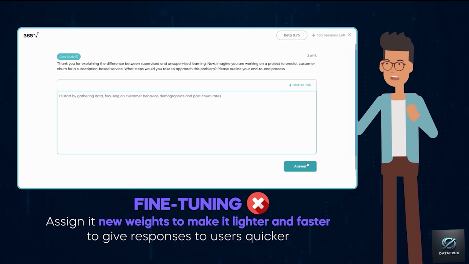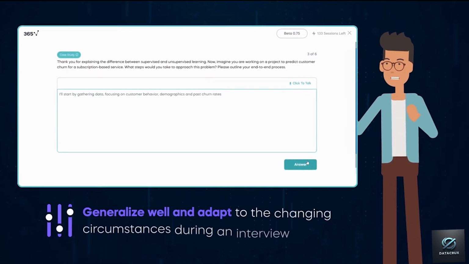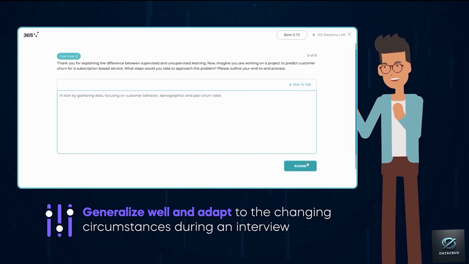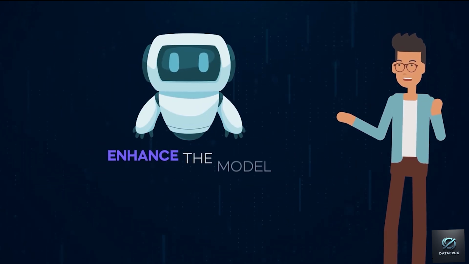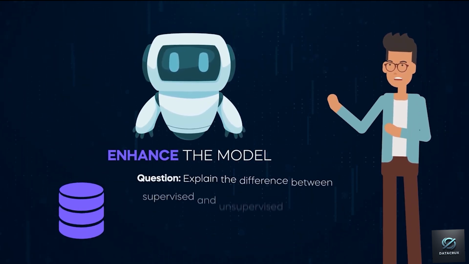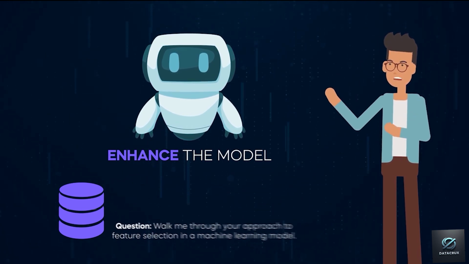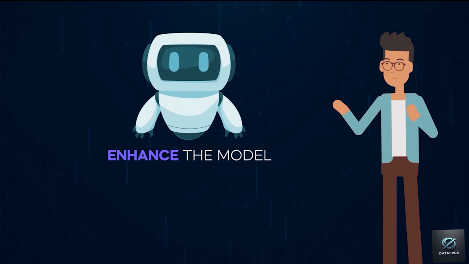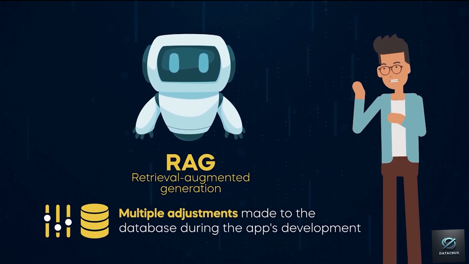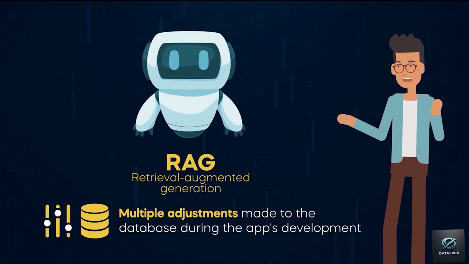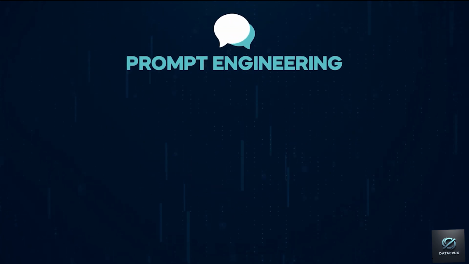But even if it was available, it doesn't fit our use case because we want to create an interview bot that can generalize well and adapt to the changing circumstances during an interview. We aimed to enhance the model by integrating a database of sample interview questions, providing context for tailored queries based on the user's selected interview type. This led to the incorporation of RAG, with multiple adjustments made to the database during the app's development based on the model's performance. The prompt engineering phase was the most time-consuming.